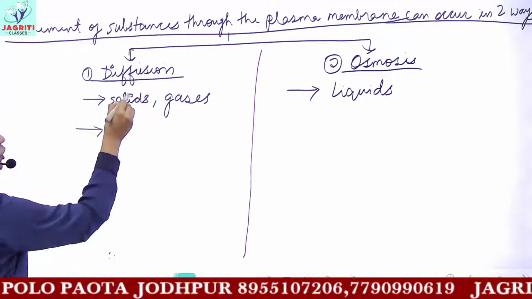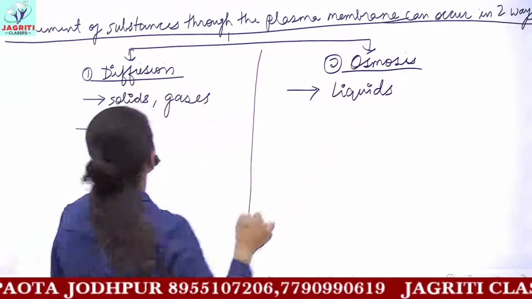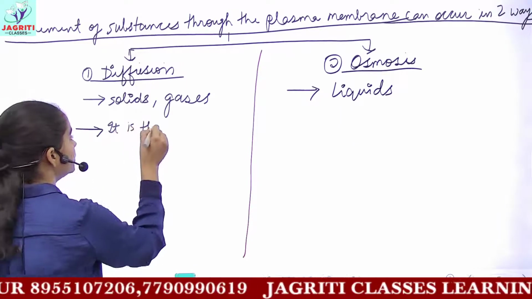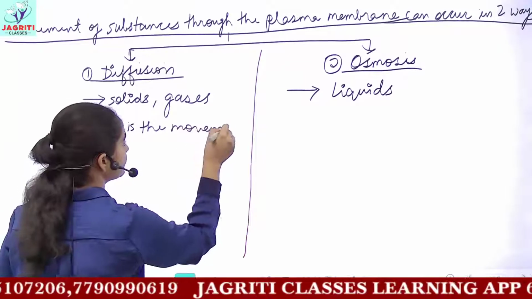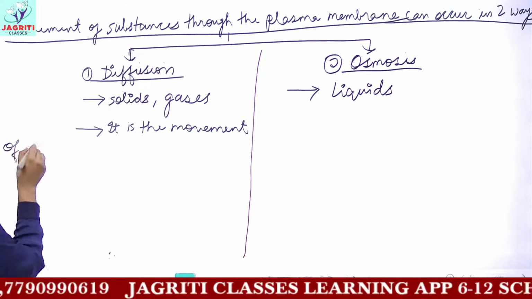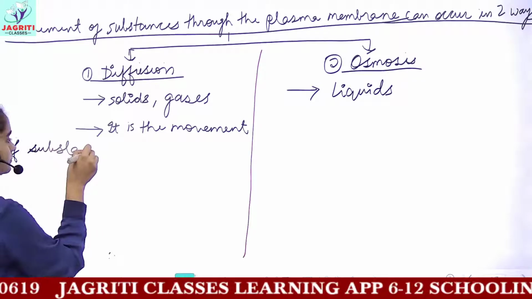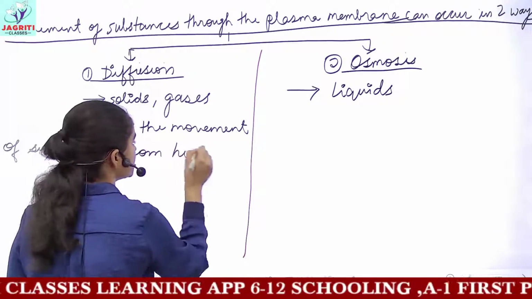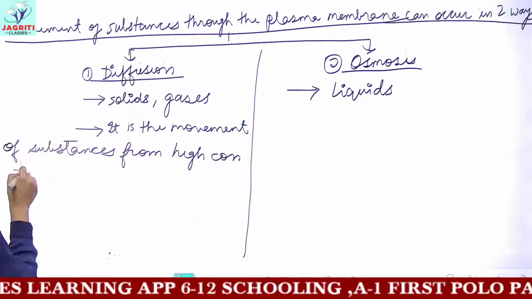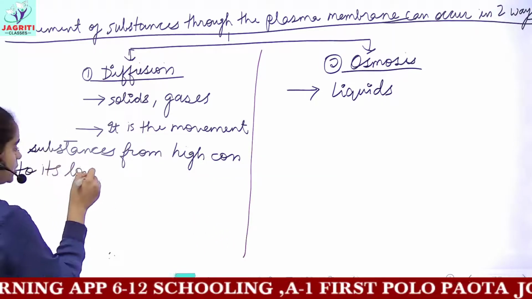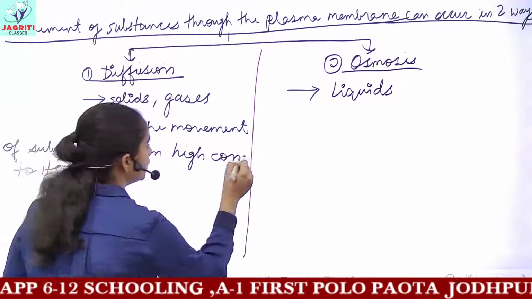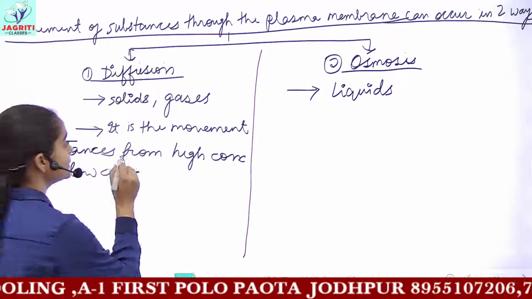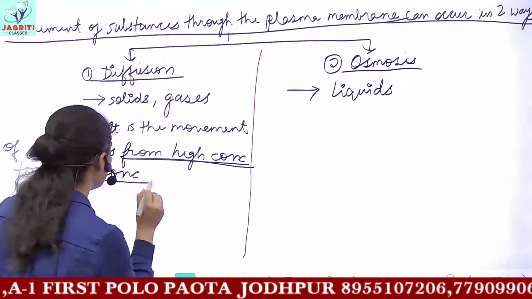The next point is that the process of diffusion can be defined as the movement of substances from high concentration to low concentration. That is, it is the movement from a high concentration of the substance to its low concentration.